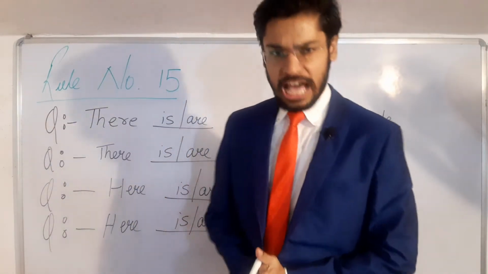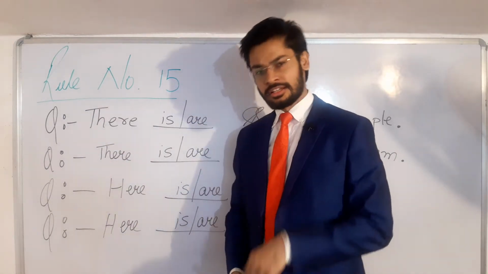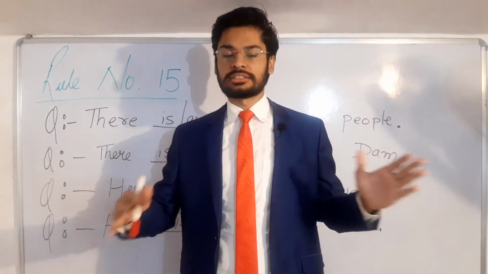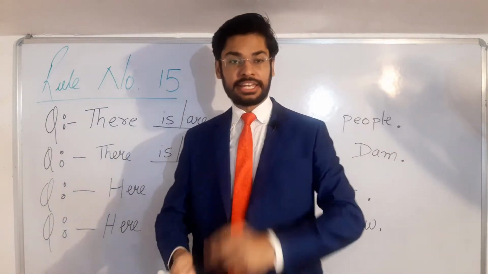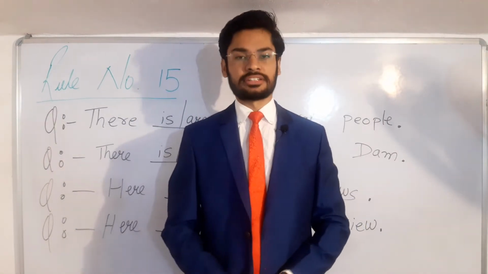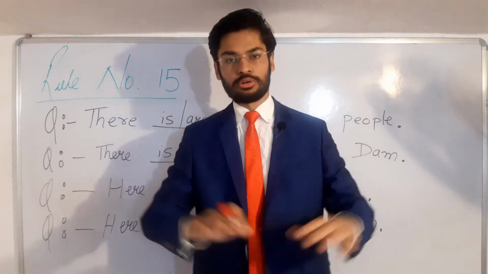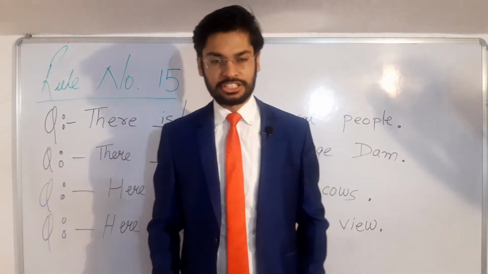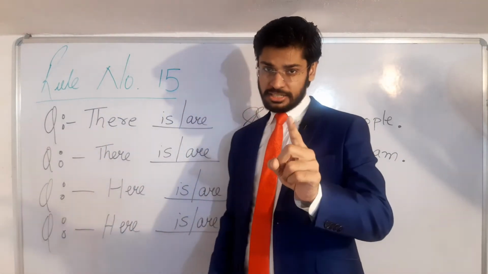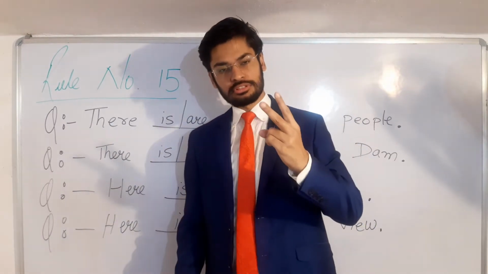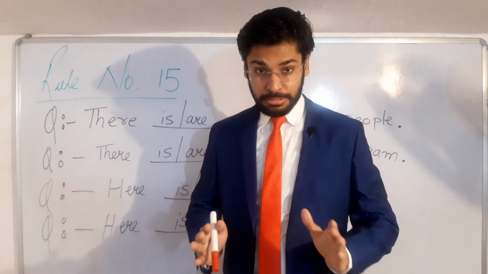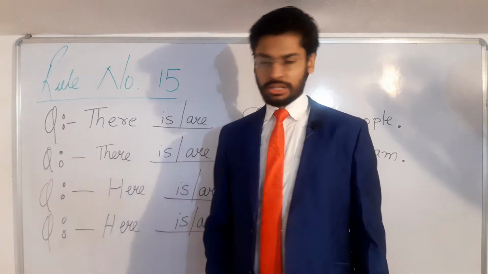So students, now moving on to rule number 15. Now next two rules, that is number 15 and number 16. These two rules are some sort of exception. From very beginning, I have been teaching you that our verb always depends on the subject. This is the basic principle on which the whole chapter syntax works. But there are two exceptions, and these are the rules. Rule number 15 and rule number 16. These two rules are exceptions because in these two rules our verb does not depend on the subject.